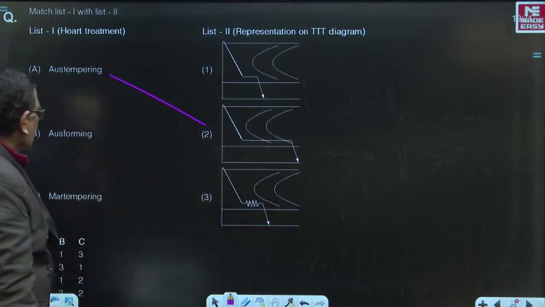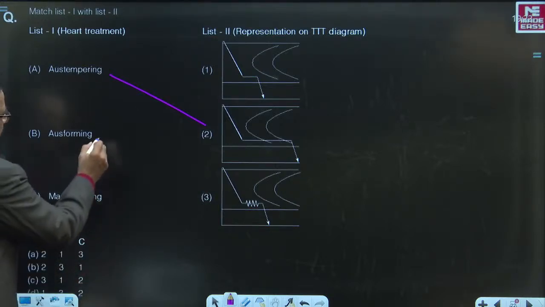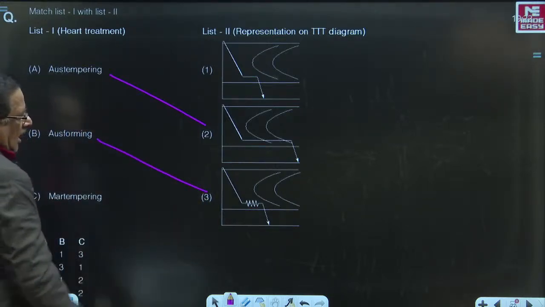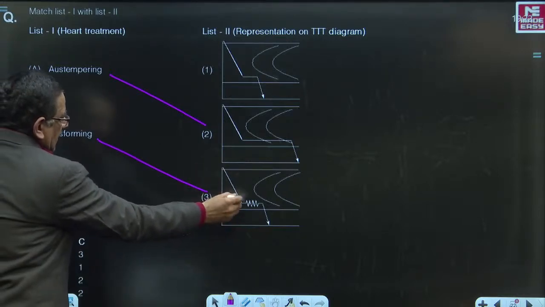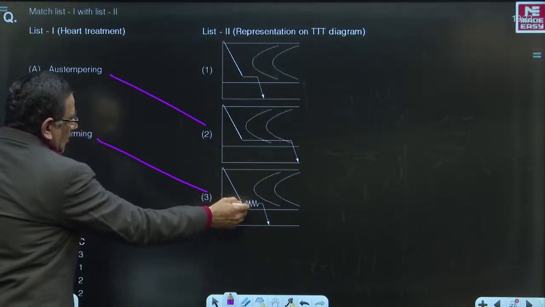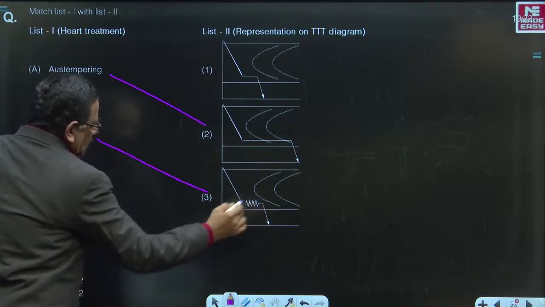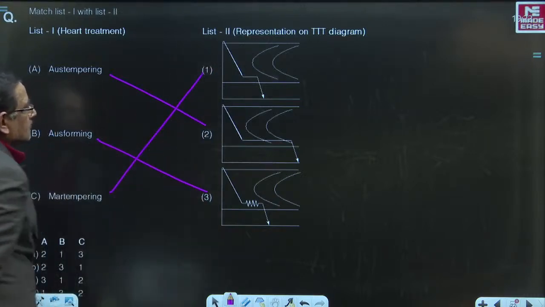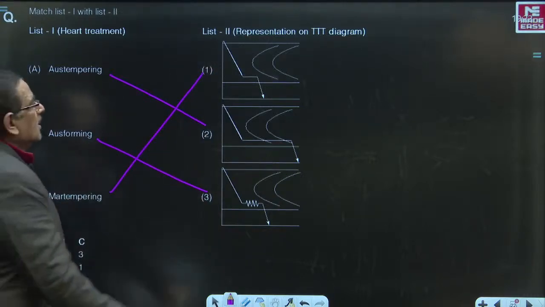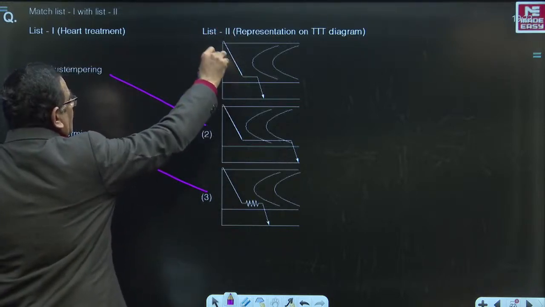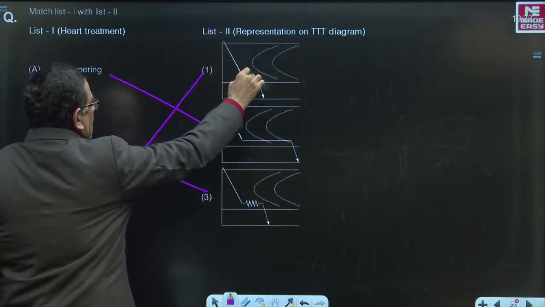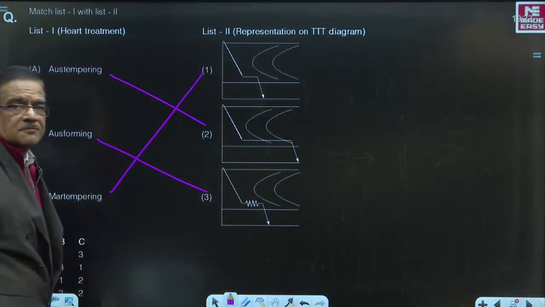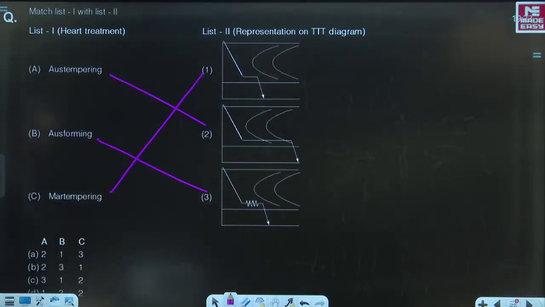That is austempering. In ausforming, it is this, that is, after cooling at a rate more than the critical cooling rate, you are going to subject the steel to rolling or forging, and then it is followed by cooling to room temperature. In martempering, the austenitized steel is cooled at a rate more than the critical cooling rate, and then held at that temperature for a short period of time, followed by subsequent cooling to room temperature or below room temperature. So 2, 3, 1 is the right choice, and 2, 3, 1 are given in choice B.